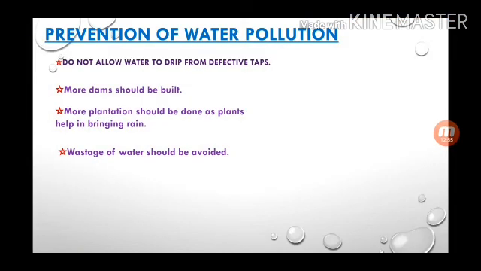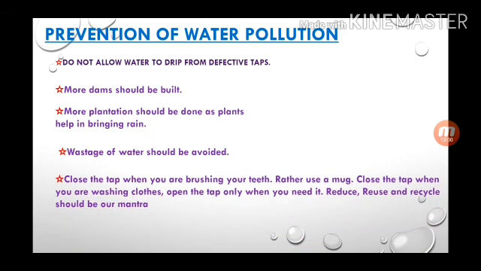Wasting of water should be avoided. Close the tap when you are brushing your teeth. Rather use a mug. Close the tap when you are washing clothes. Open the tap only when you need it.